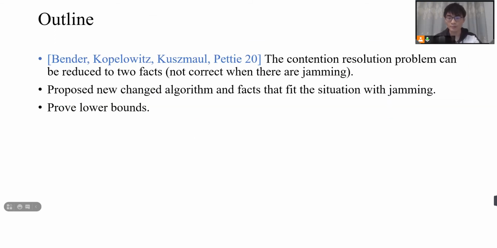The rest of this talk will focus on the algorithm and how to prove the lower bound. Our algorithm is based on a recent work that gives the first constant throughput algorithm without collision detection. In their work, they proved that the contention resolution problem can be reduced to 2 facts, or to say, a simplified version of the problem. But the 2 facts are not correct when there is jamming, so we will propose our changed algorithm and show that in this changed algorithm, the facts will tolerate jamming. The facts are correct even if there exists jamming.